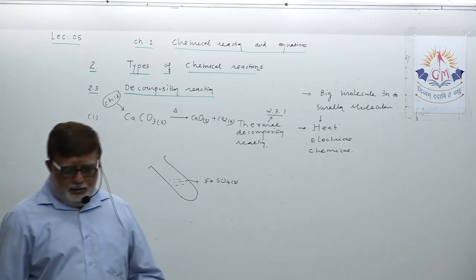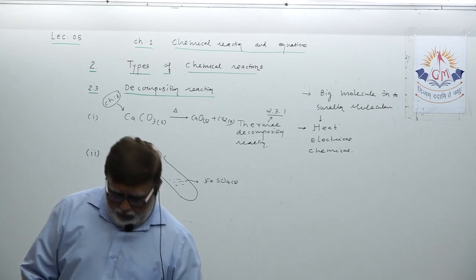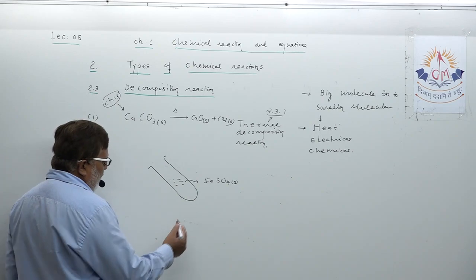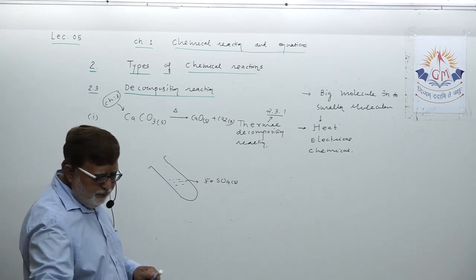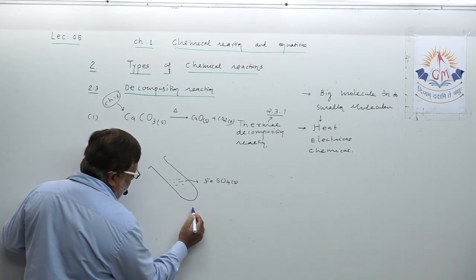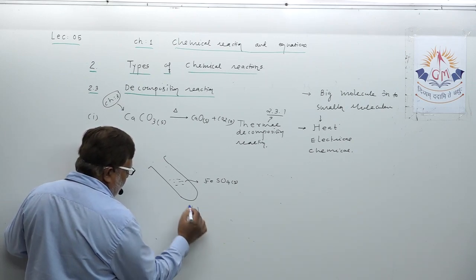Now, dear student, when you take ferrous sulfate in a tube and you start heating it with the help of a burner, what happens actually?